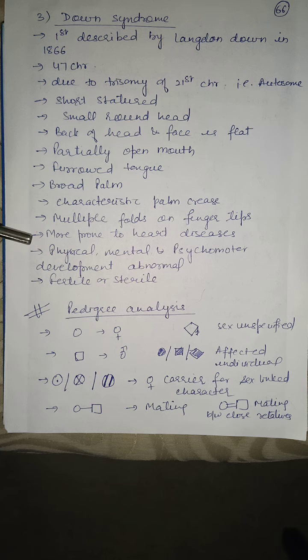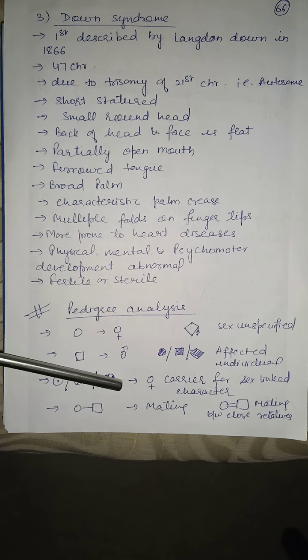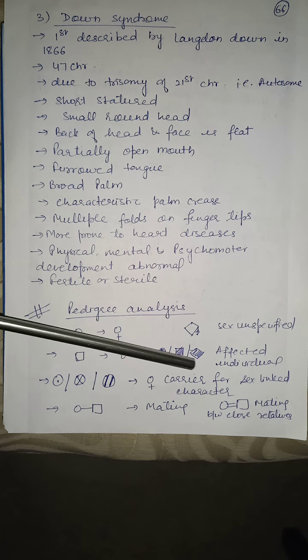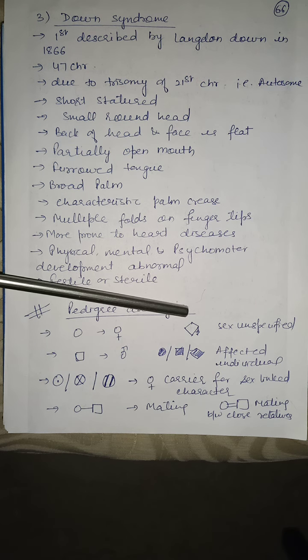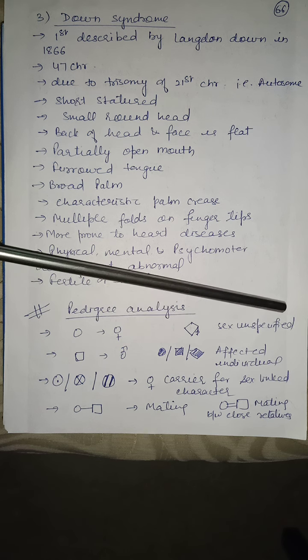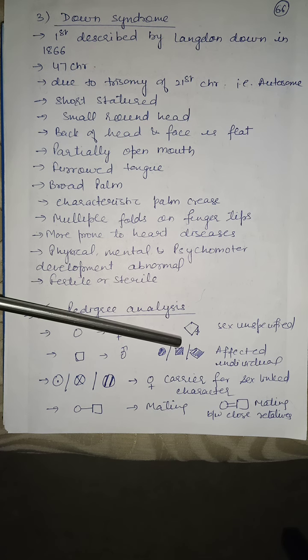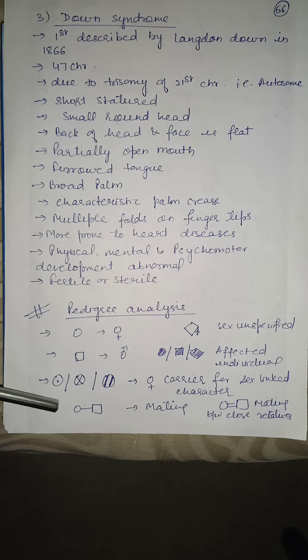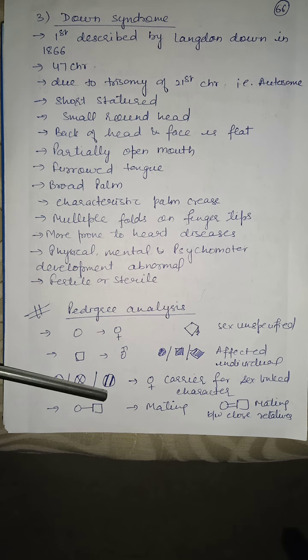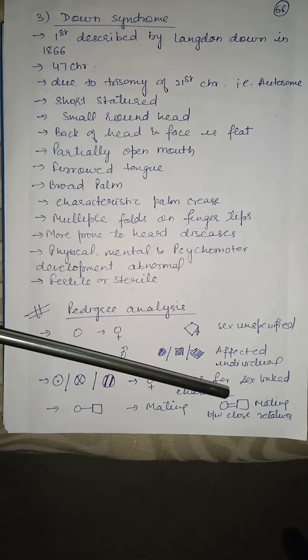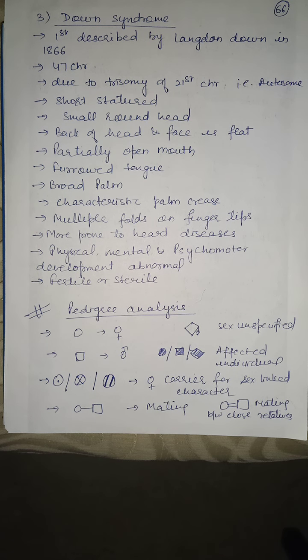In pedigree analysis, we use some symbols. For example, circle is used for female, square is used for male. The circle or a square with a dot, cross or lines means carrier. The female is carrier of the particular character. So female carrier for sex-linked character. If this symbol is drawn, then sex is unspecified. If full circle or full square is drawn, then affected individual. Single line between female and male shows mating. Double line shows mating between close relatives.